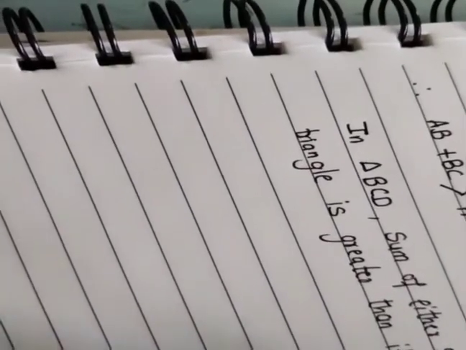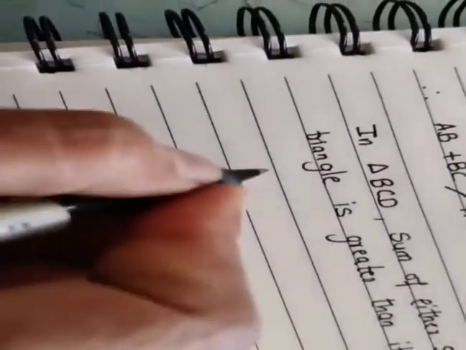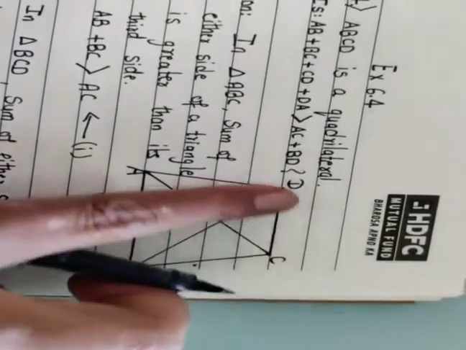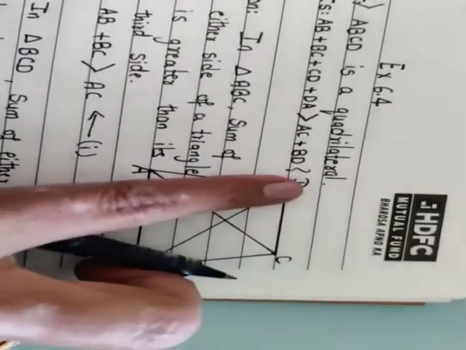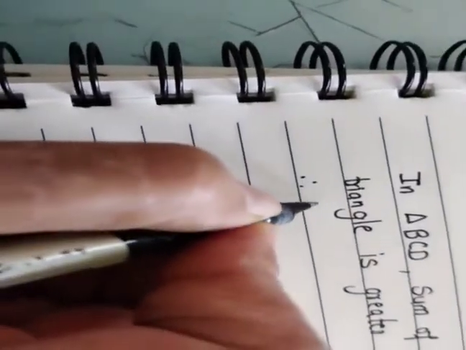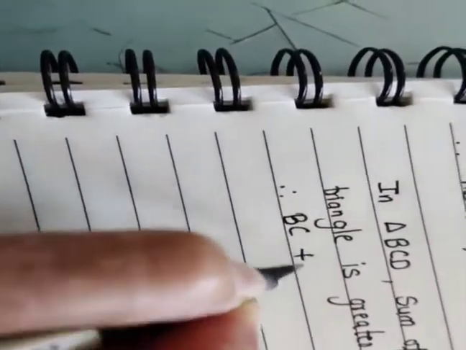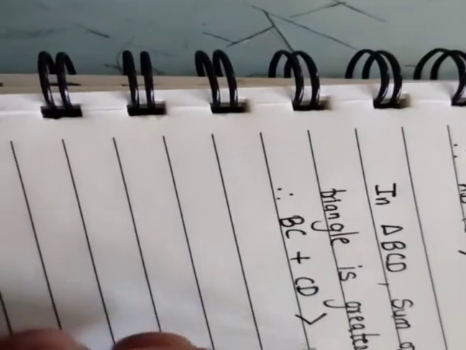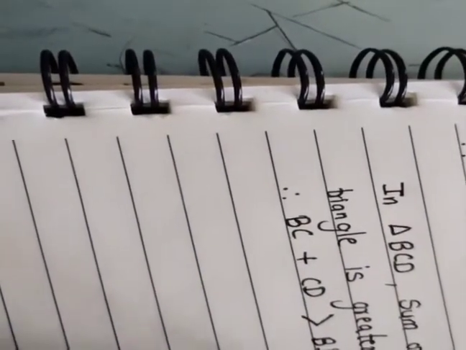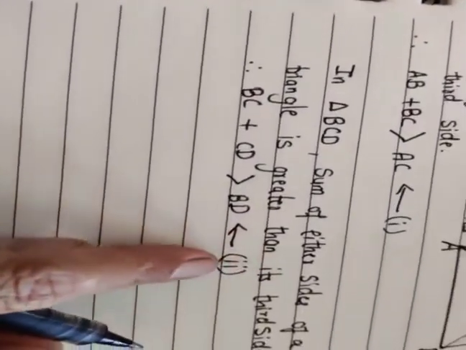This property we are using. Therefore, for triangle BCD, BC plus DC, or we may say CD, is greater than BD. So we write BC plus CD is greater than BD. This is our equation 2.